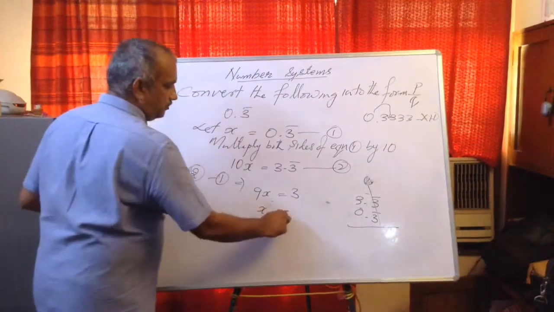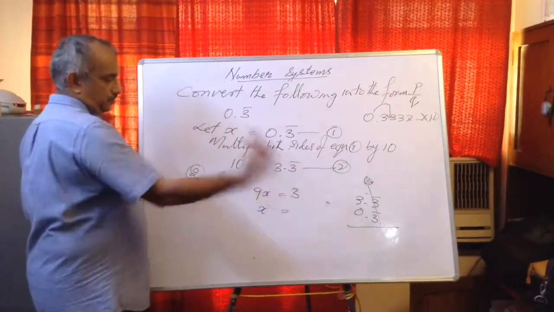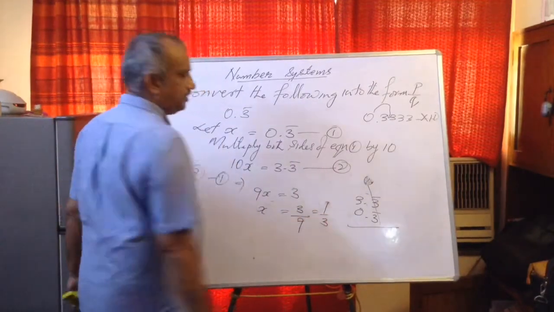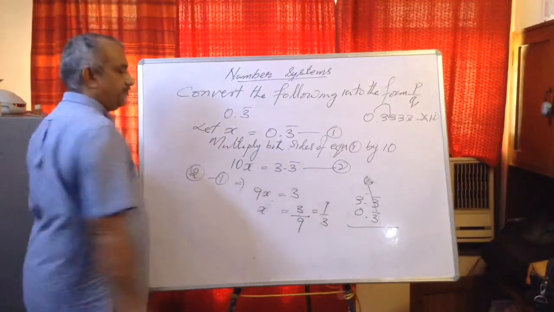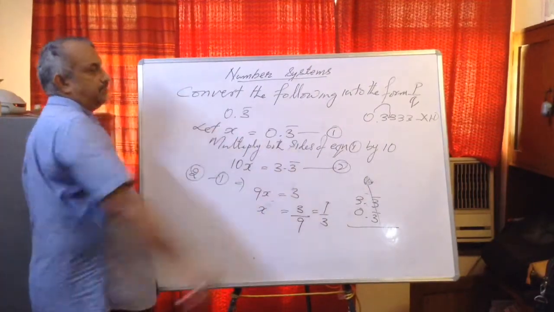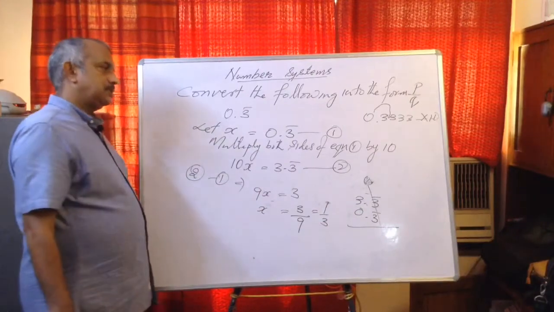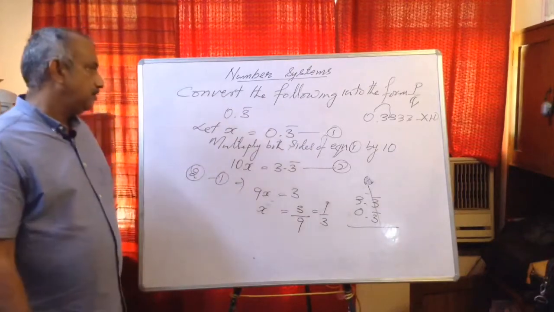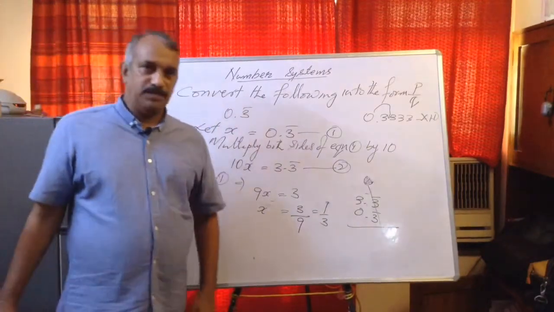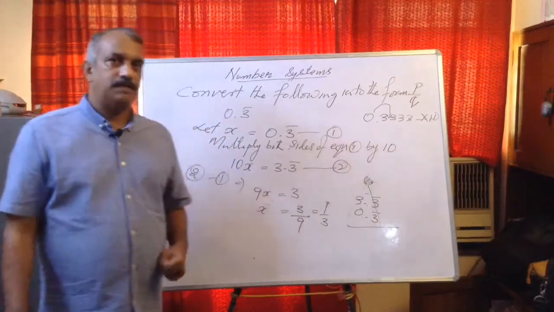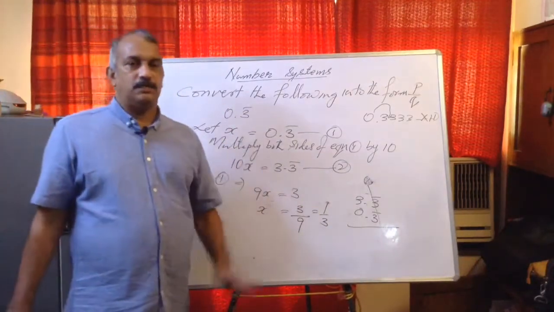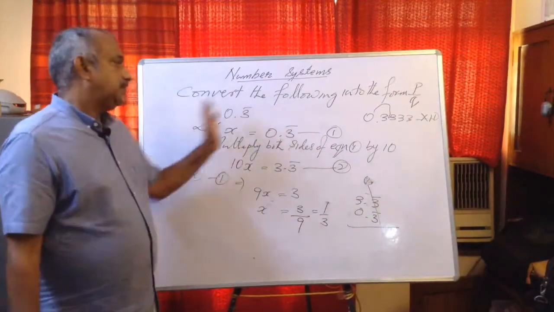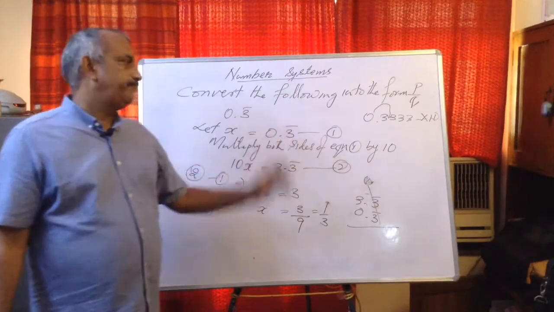Now x is equal to, 9 is multiplied this side, so on the other side it will be divided. 3 upon 9 is equal to 1 upon 3 because it can be simplified. So if you change 1 upon 3 into decimal, you will get 0.3 bar. So what are the steps? First, assume let x is equal to or p upon q is equal to. Then depending on the number of digits repeating, if one digit is repeating, multiply by 10, 2 digits 100, 3 digits 1000, 4 digits 10,000, etc. Multiply both sides. Then we will keep it as equation number 2, 2 minus 1, you will get the answer.